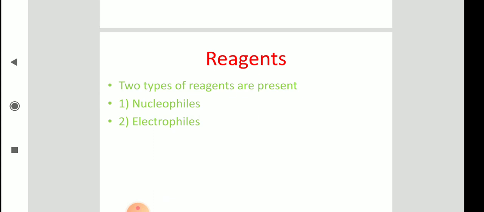Okay, so general organic chemistry is very important. Once you are stronger in GOC, you can understand different types of reactions, as well as when we are going to study alkanes, alkenes, alkynes, alkyl halides, alcohols, carbonyl compounds, carboxylic acids, amines, acid derivatives.